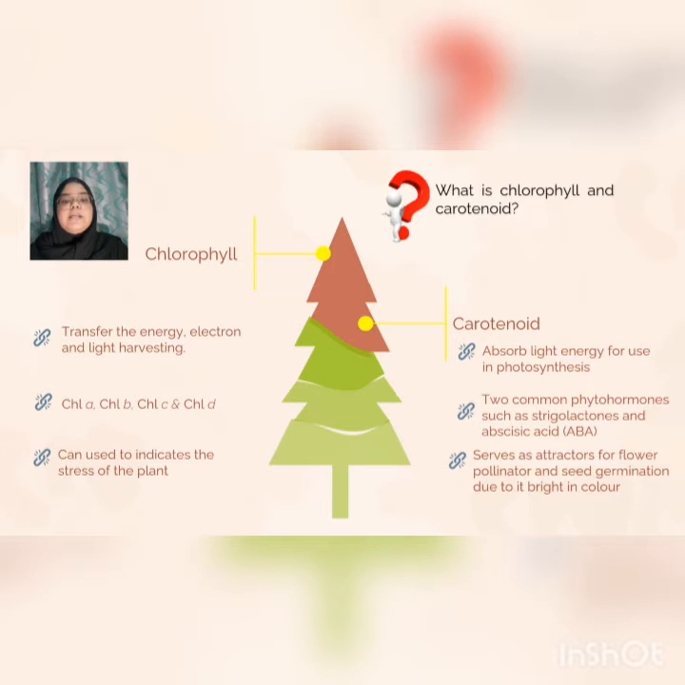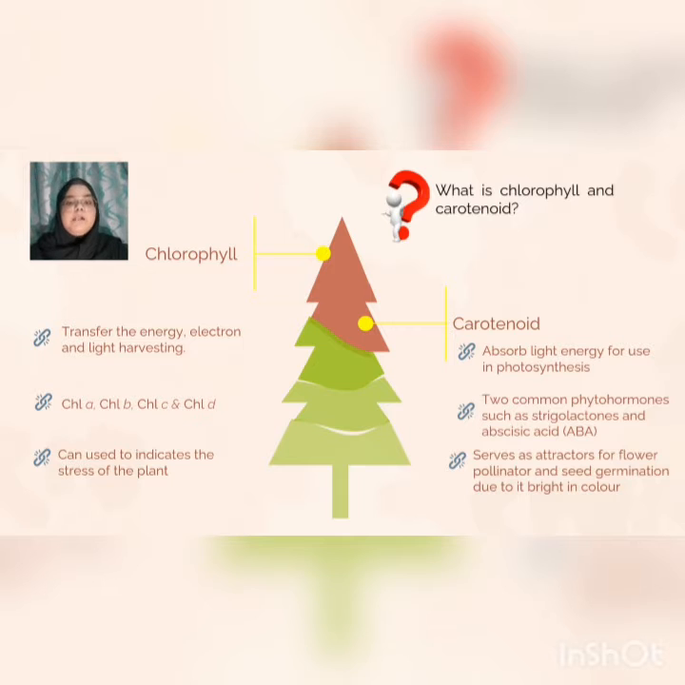Chlorophyll A is in charge of the light absorption, which is used in providing energy for the oxygenic photosynthesis, while chlorophyll B will transfer the light energy to chlorophyll A during the photosynthesis process. And one of the important uses of chlorophyll is that it can be used to indicate the stress and health of the